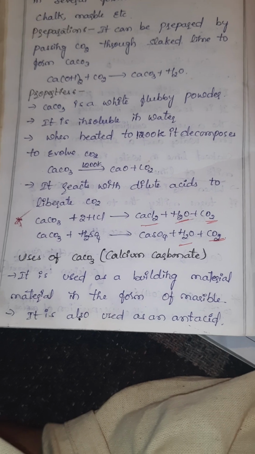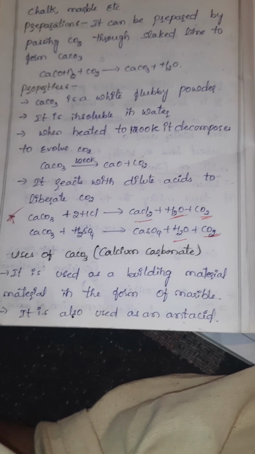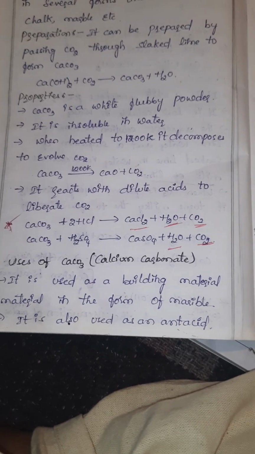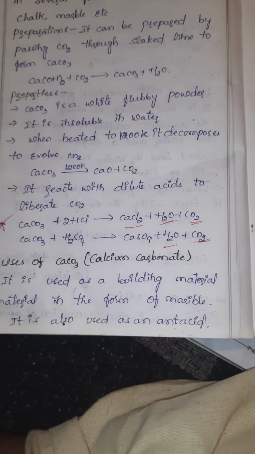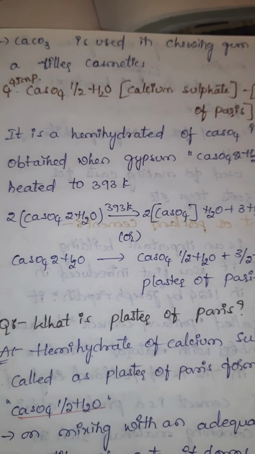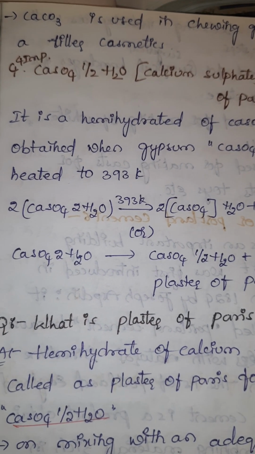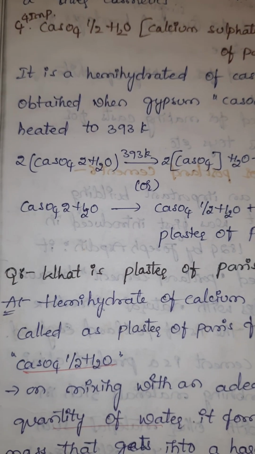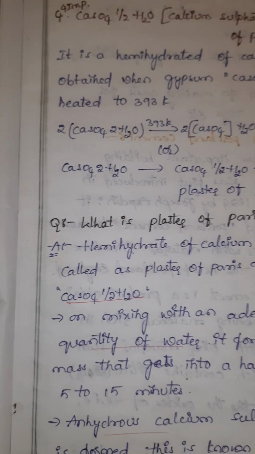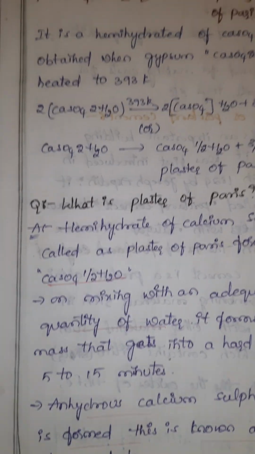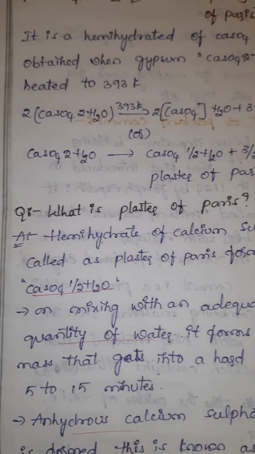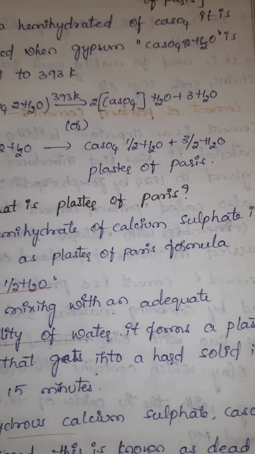Uses of calcium carbonate: used in building materials in the form of marble. It is also used in antacids. Next, it is used in chewing gums and filler in cosmetics. Important compound POP, calcium sulfate hemihydrate. It is a hydrated form of calcium sulfate.